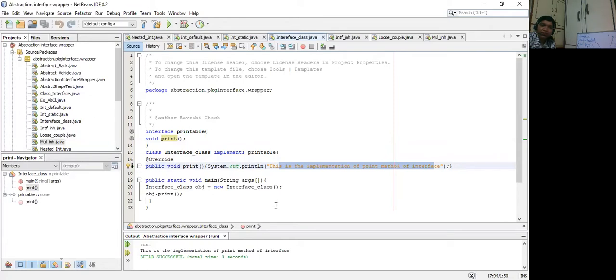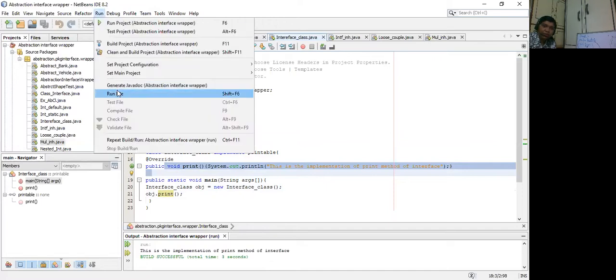Inside that print, I have given a print statement that this is the implementation of the print method of the interface. Next, public static void main string argument. I am creating an object of the interface underscore class, because that is the class which is holding my main method. I'm creating an object of that class using the new keyword and the default constructor of that class, and I'm calling the overridden print method, which got its definition inside the interface class. I have called that particular method using that object of the class. So let's see what the output turns out to be.